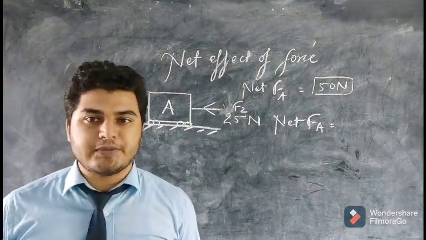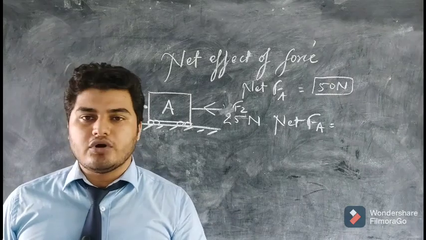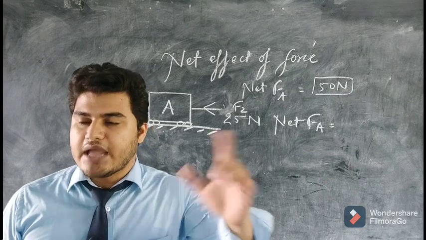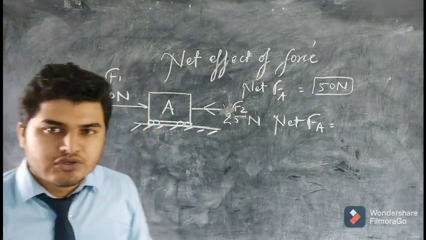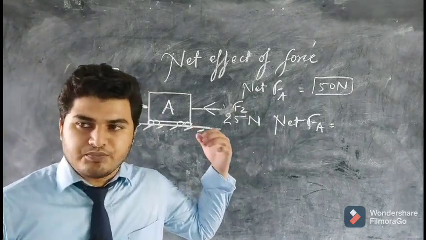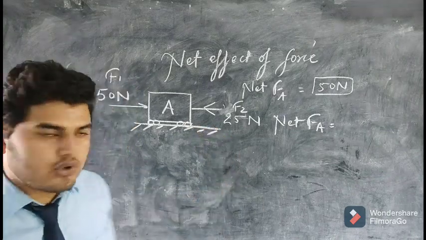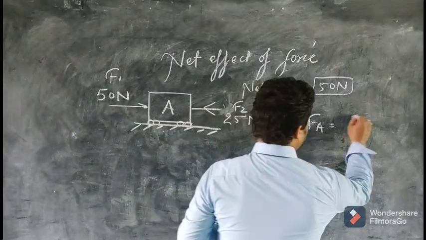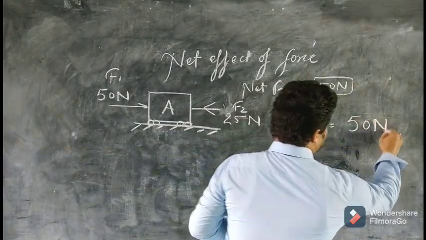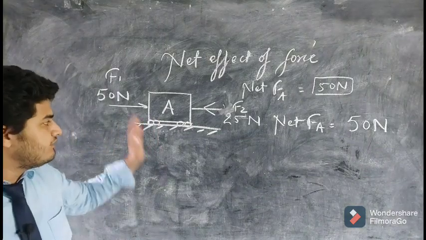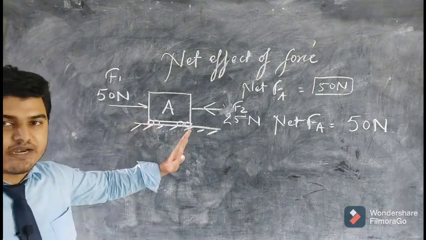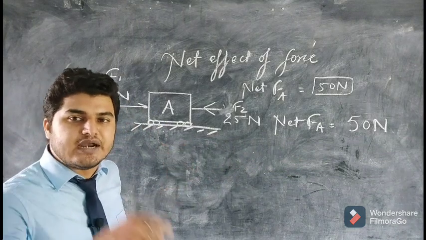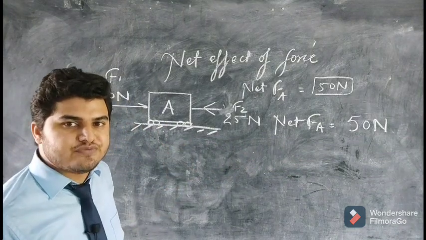I have already explained that a vector quantity is that quantity which has magnitude as well as direction. So for force, direction also plays an important role. If we choose the 50 Newton, it will be taken positive because its direction is the right side, and whatever force is in the opposite direction will be placed with a negative sign.